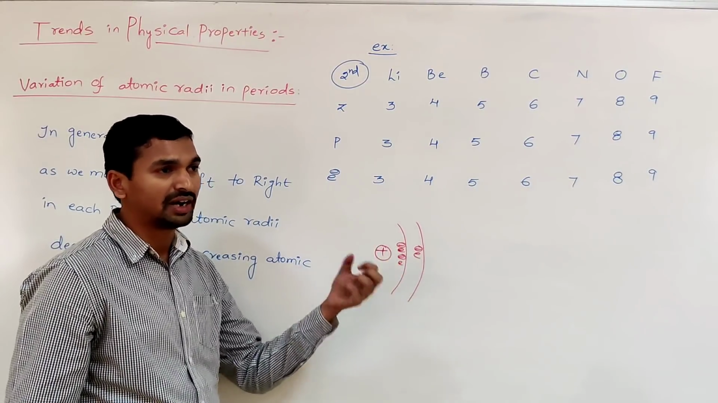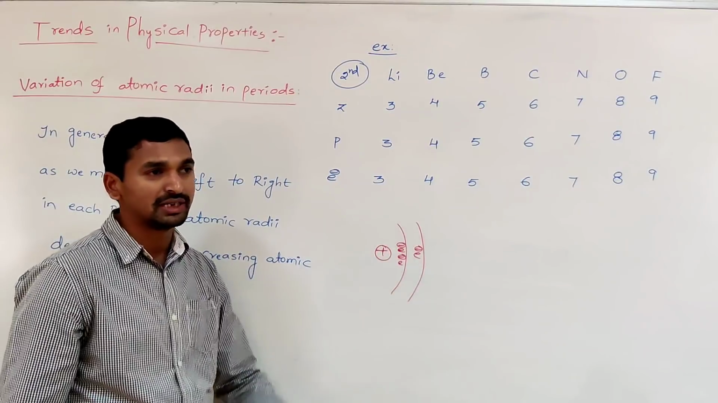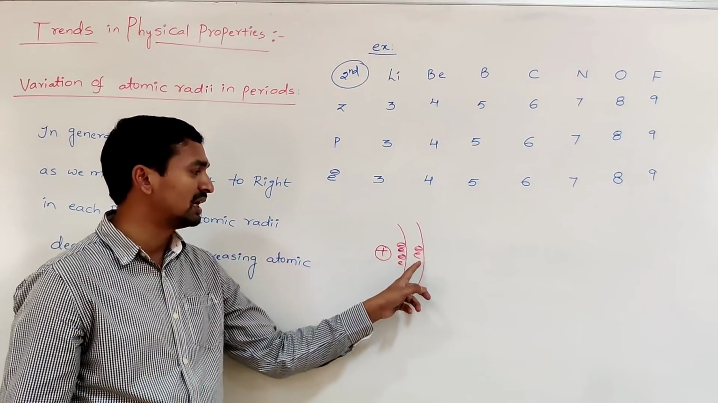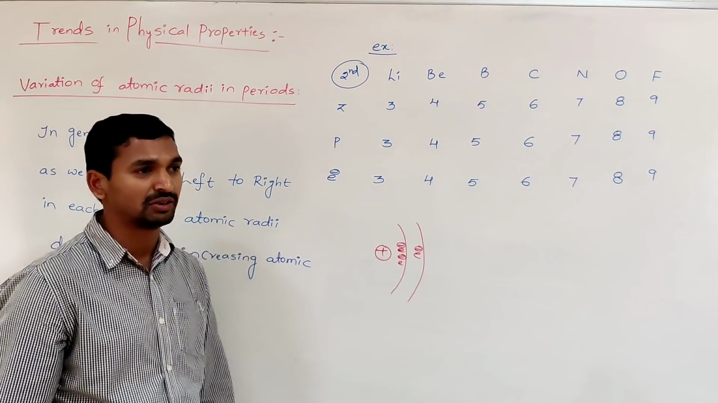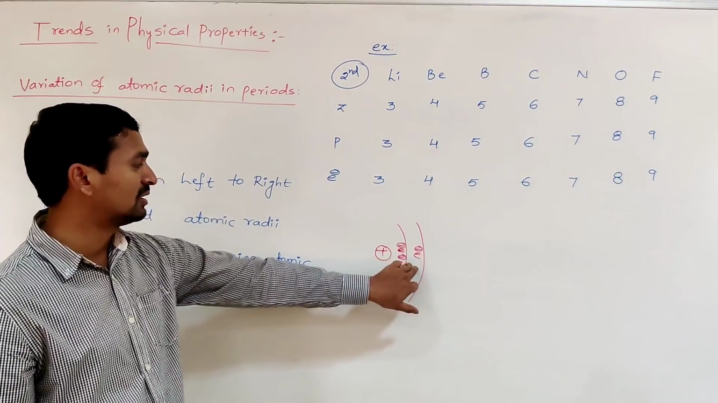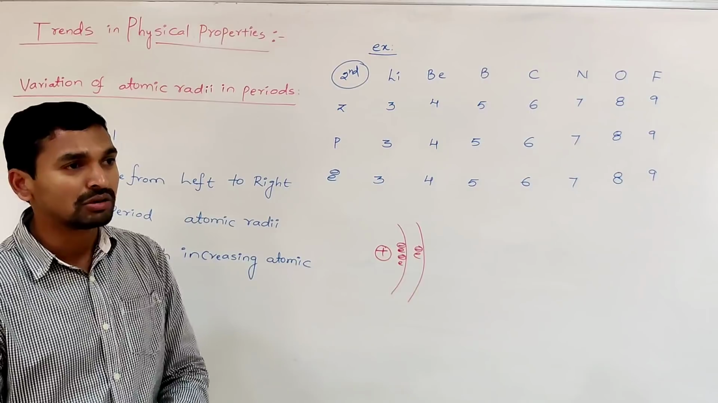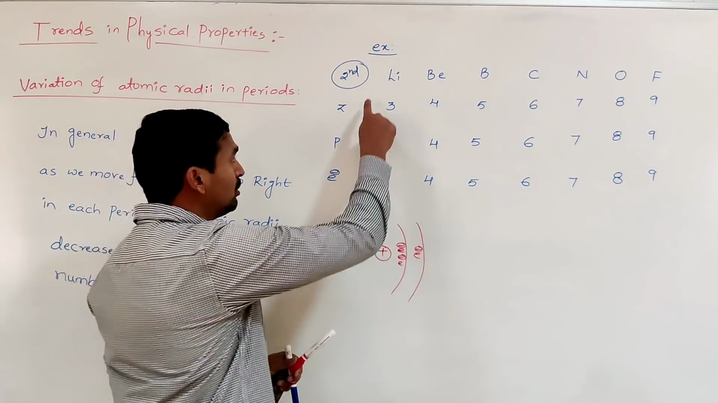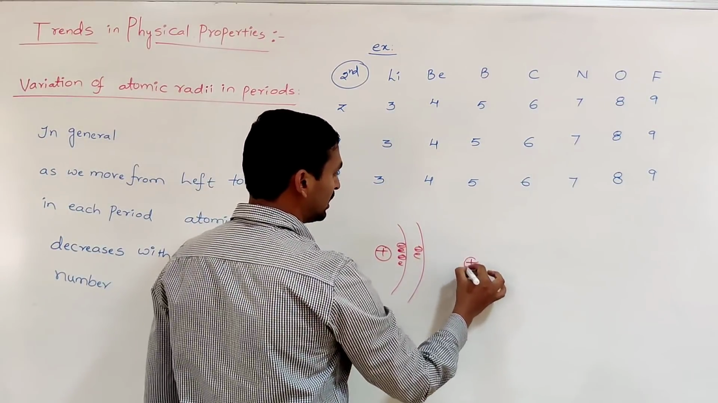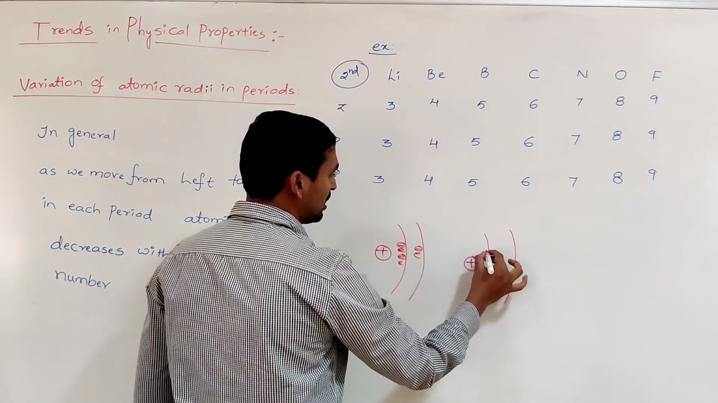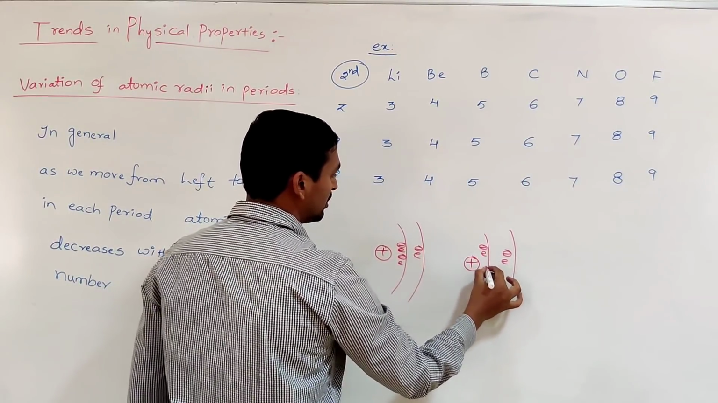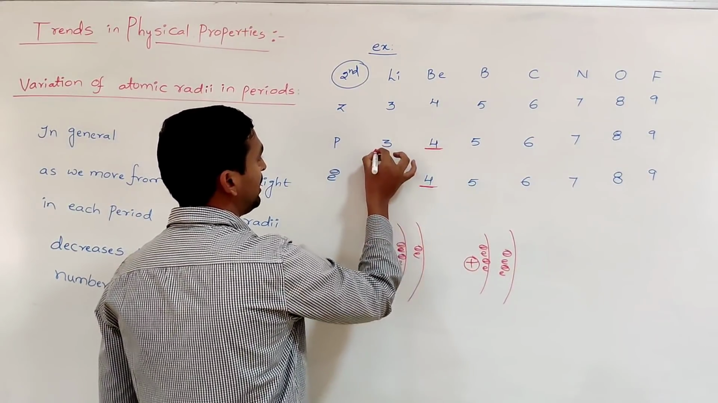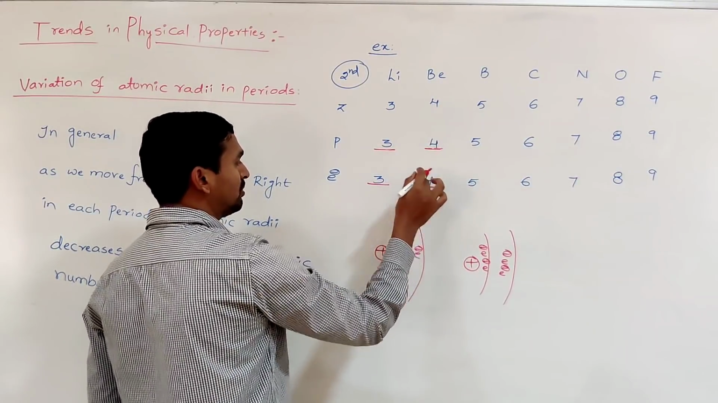All the electrons are experiencing some positive charge from the nucleus, which is called the effective nuclear charge. The net positive charge experienced by the electrons from the nucleus is called the effective nuclear charge. That's why these electrons are tightly held to the nucleus in that atom. Now let us compare lithium to beryllium. As we move from lithium to beryllium, the number of electrons increases, as well as the number of protons: here 3 and 3, and here 4 and 4.